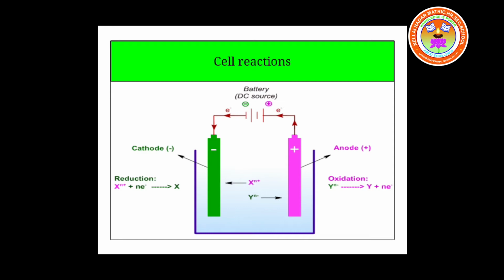What do you mean by oxidation in terms of electrons? Oxidation is loss of electrons, whereas reduction is gaining of electrons. The electrons that are lost by the anode enter into the electrolyte. The electrolyte carries these electrons from the anode to the cathode. As a result, at the cathode, reduction takes place. So these are the cell reactions that take place at anode and cathode.